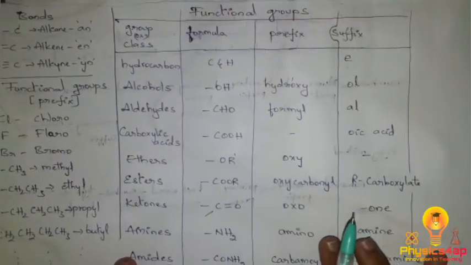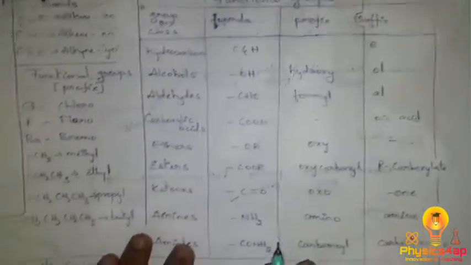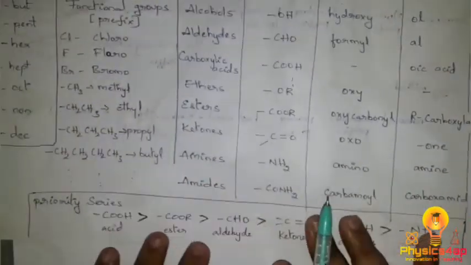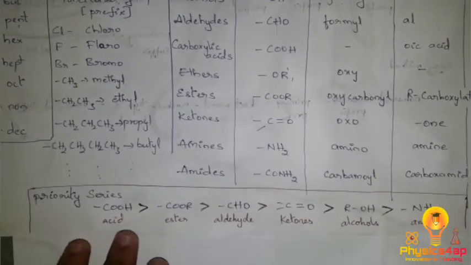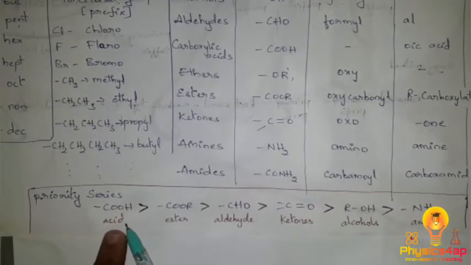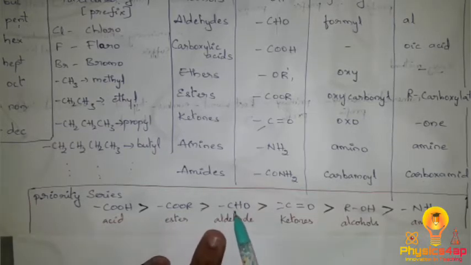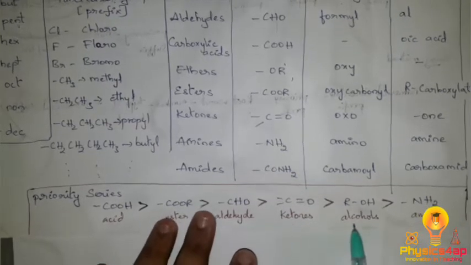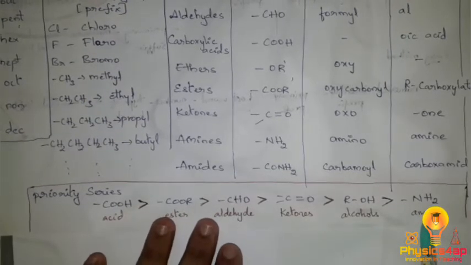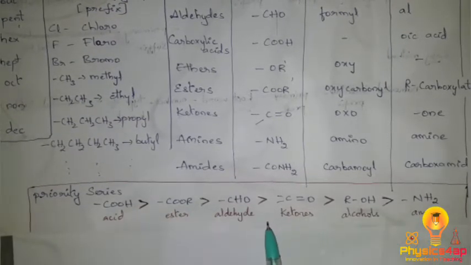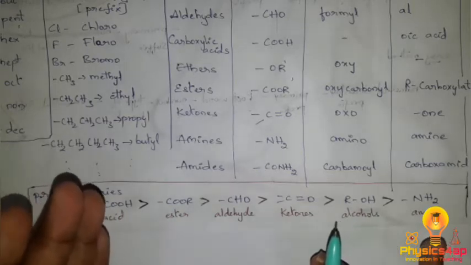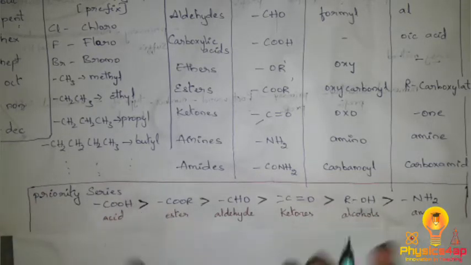So this is about the main functional groups, and these should be memorized. And coming to the priority series, the first priority goes to carboxylic acid, COOH. The second priority goes to esters, COOR. Third is aldehyde, CHO. Fourth is ketones, fifth is alcohols, and the last is amines. The highest priority group goes for the suffix, and the others go for the prefix.